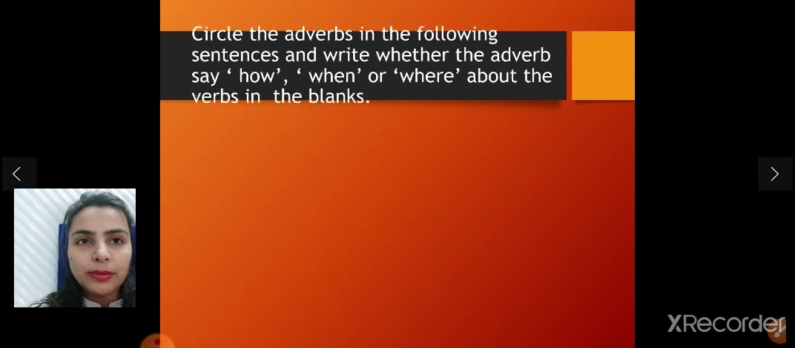Now see the next. Circle the adverbs in the following sentences and write whether the adverbs say how, when, or where about the verbs in the blanks. So this is in your book. See chapter number 8 of your English grammar book, adverbs. Here are some exercises of chapter number 8. I am going to show you on the screen. You have to write in your books. See, the first question is, you have to circle the adverbs.